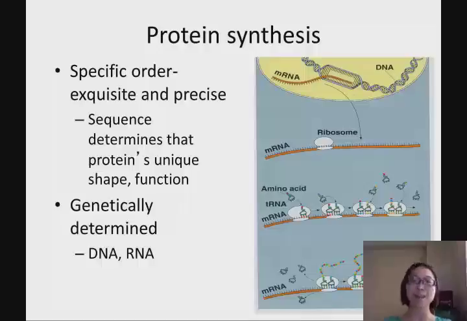So this is why I said protein synthesis is actually controlled by the DNA and RNA. Their structure and sequence have to be exquisite and precise. Whenever there's anything wrong, then we're going to have those genetic defects. So as you can see on this right figure, we have a DNA which is a helix, an alpha helix, and actually two helices linked together.